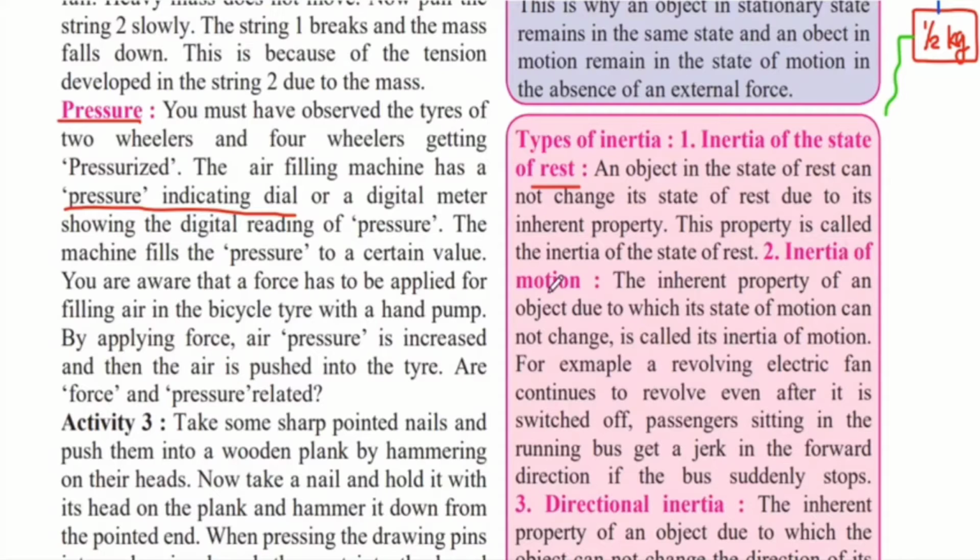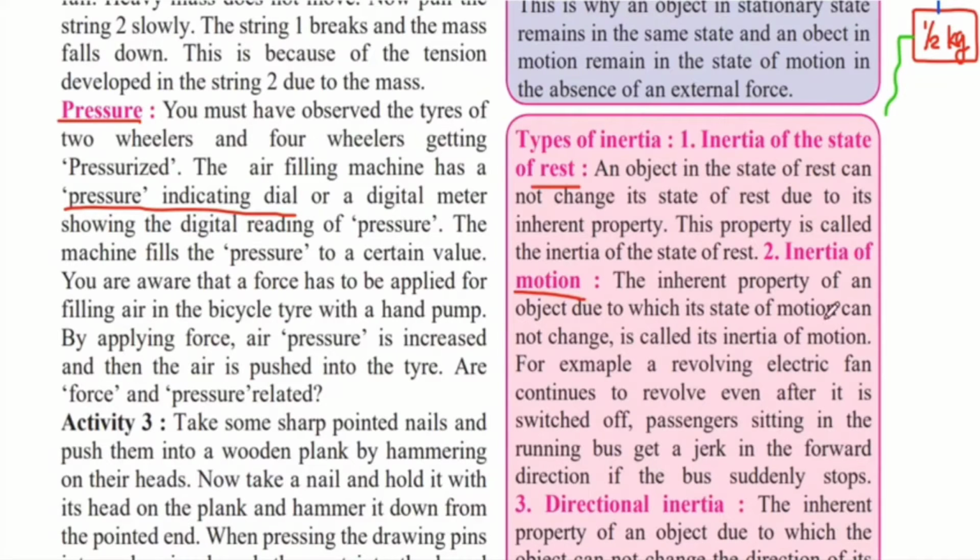Next one is inertia of motion. The inherent property of an object due to which its state of motion cannot change is called its inertia of motion. This is the example of the ball. When you roll a ball on the table, it will continue to keep on rolling until you stop it with your hand, or if frictional force acts on it and causes it to stop. So until an external force is acting, it will continue to be in motion, and this is inertia of motion.